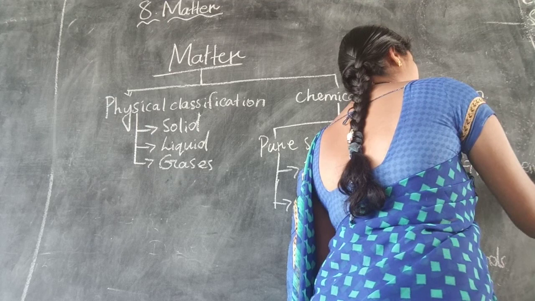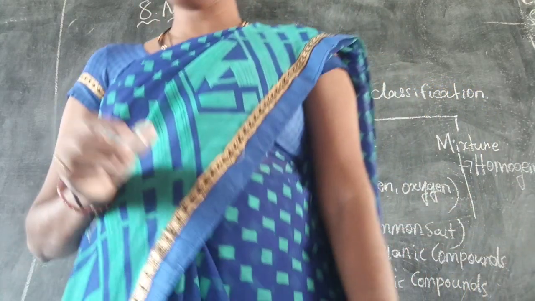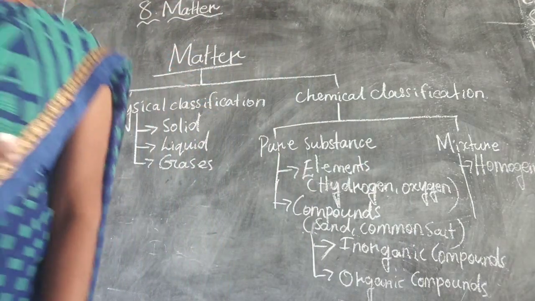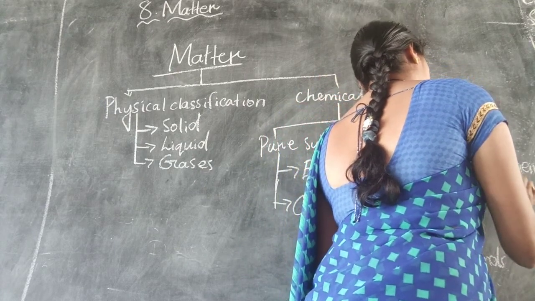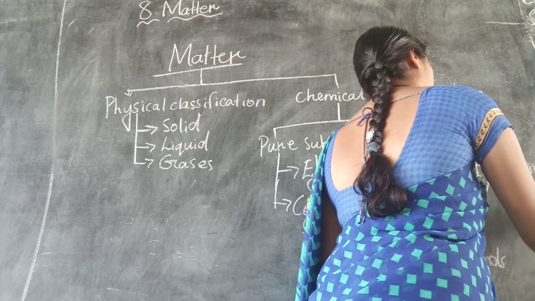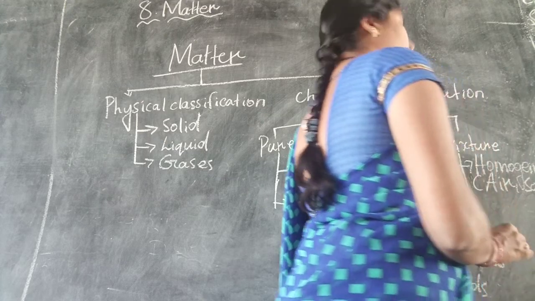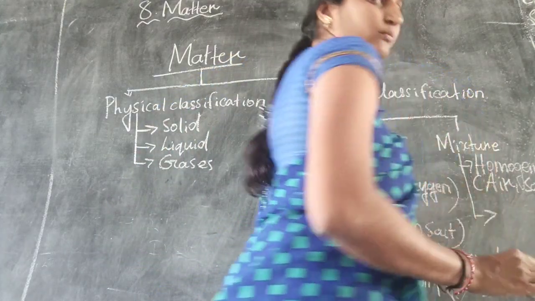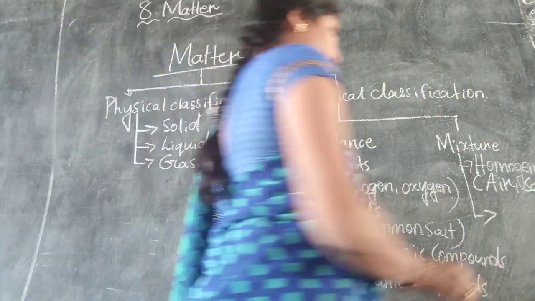Examples for homogeneous mixture are air and salt in water. These are the examples for homogeneous mixture. Okay, next is heterogeneous mixture.